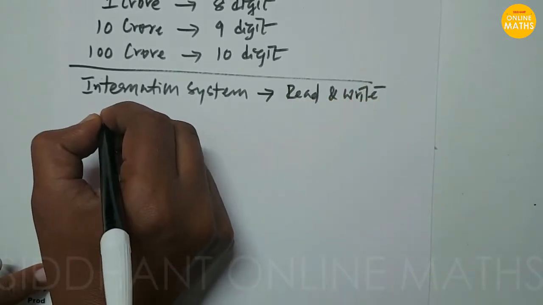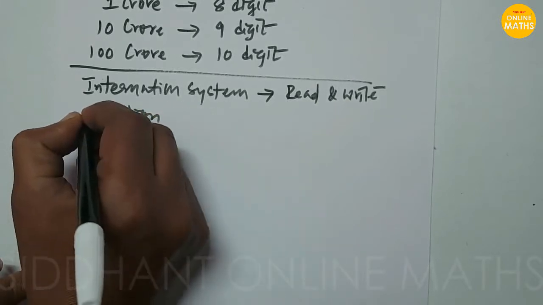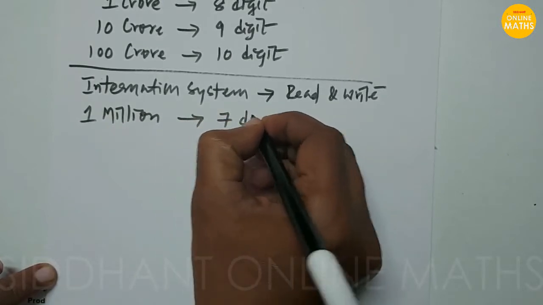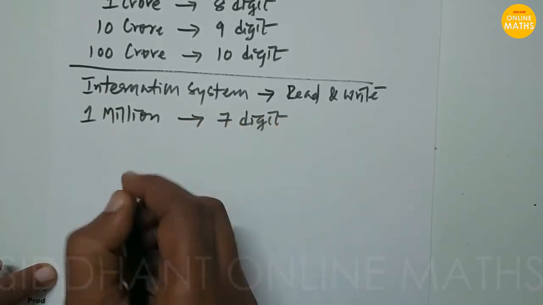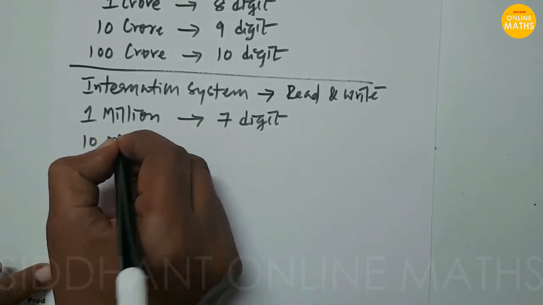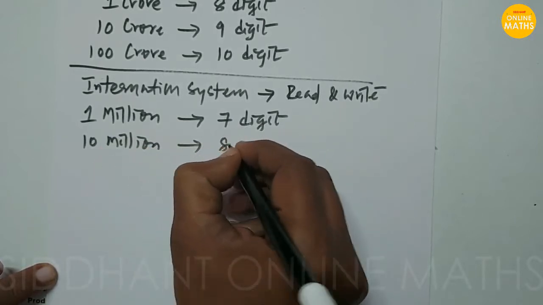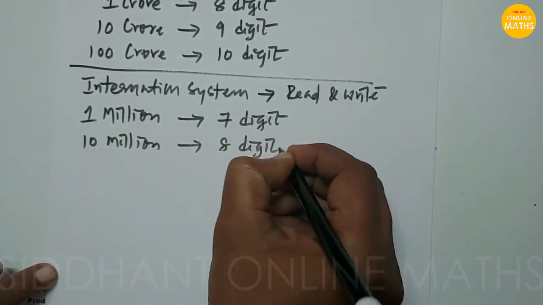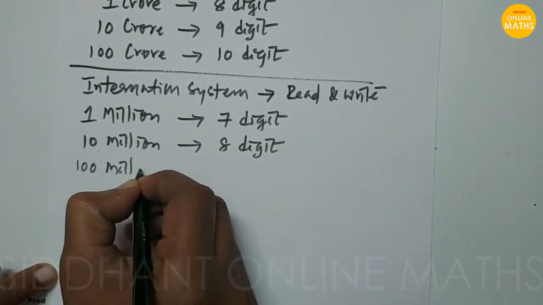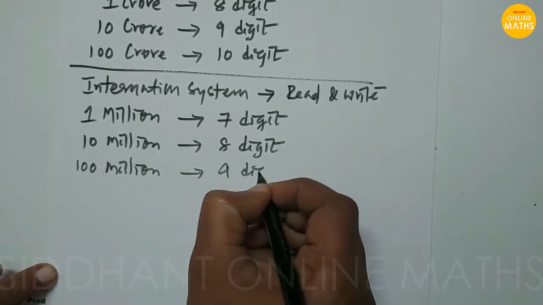We use words like million. 1 million represents a 7 digit number, and 10 million represents an 8 digit number, and 100 million represents a 9 digit number.